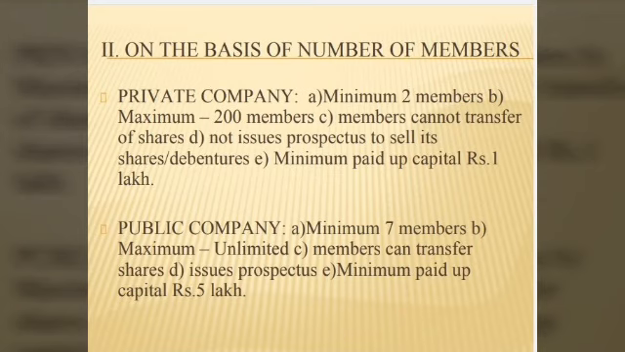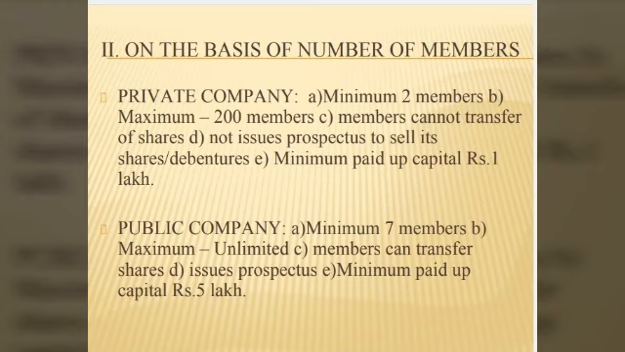Next one is the members of the private company cannot transfer their shares to another person. Next one is the private company cannot call the public to buy the shares or debentures of the company. That is, they can't issue the prospectus to sell their shares or debentures. Next, the minimum paid up capital of the private company is rupees 1 lakh. These are the main features of a private company.